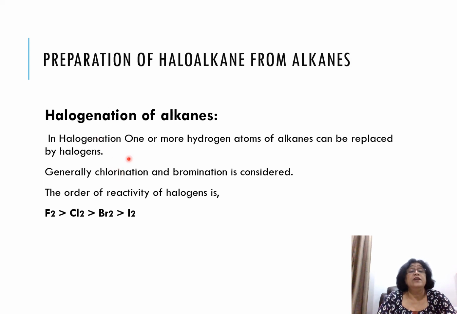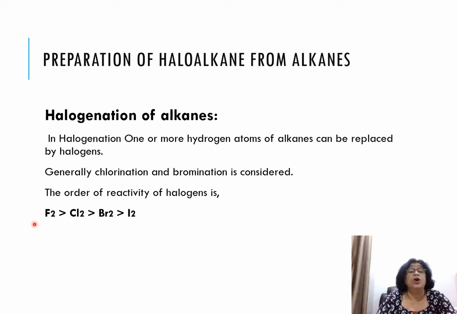Okay. So when halogen is replaced by chlorine, it is called chlorination. When it is replaced with bromine, it is called bromination. When it is replaced with iodine, it is called iodination. When it is replaced with fluorine, it is called fluorination.